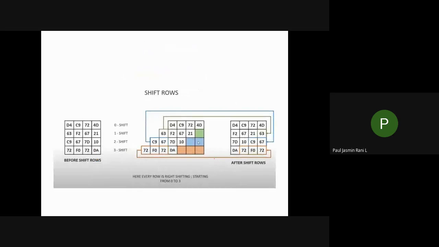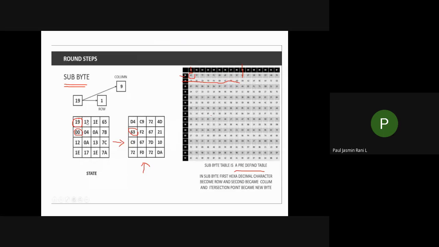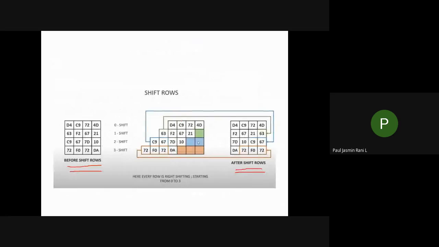Let us consider we have taken the values before shift rows, and you got the value like this. After shifting the rows, you'll get a value like this. This is an example. We have taken this D4, isn't it? This is the input to your shift rows. After doing this, you'll get this answer. So this is your answer.